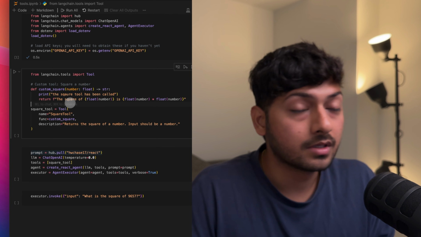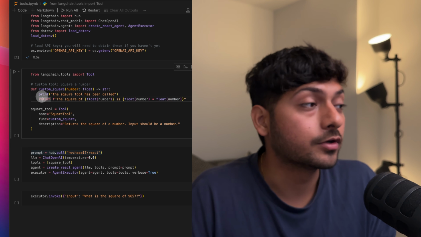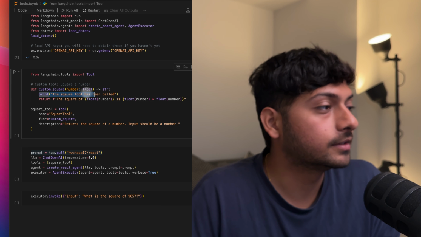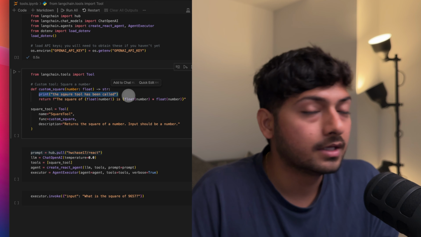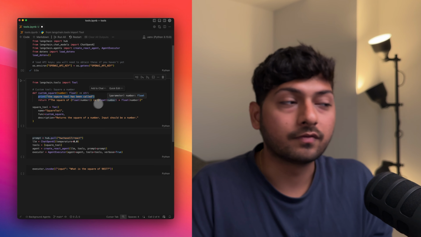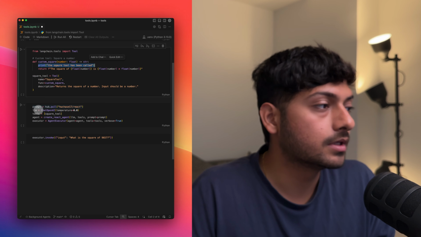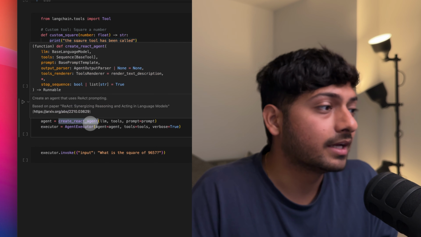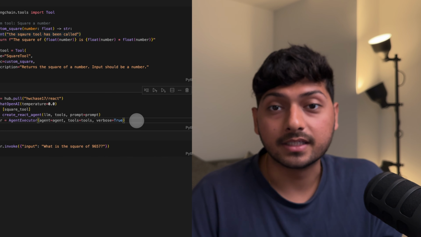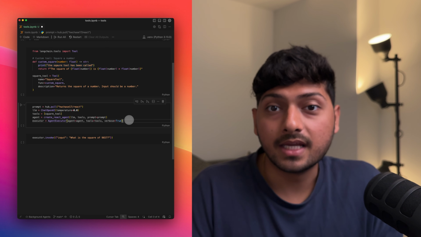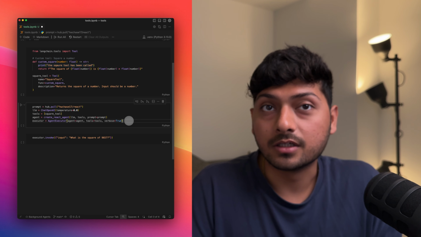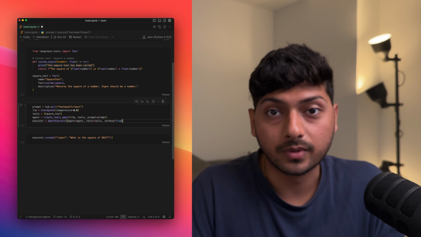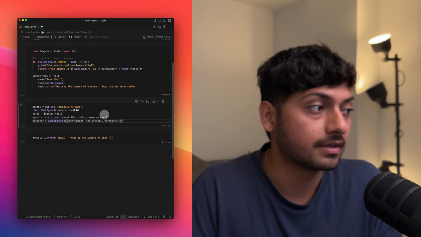How you create a custom tool differs from framework to framework. I create a function that just calculates the square of a number, and I add a print so we can see in the agentic flow when the function executes. And here is my main core part. I'm defining an agent. Agents can be of different types, so even though the underlying model is the same, the output between different agents may differ, even though the model you picked is exactly the same.